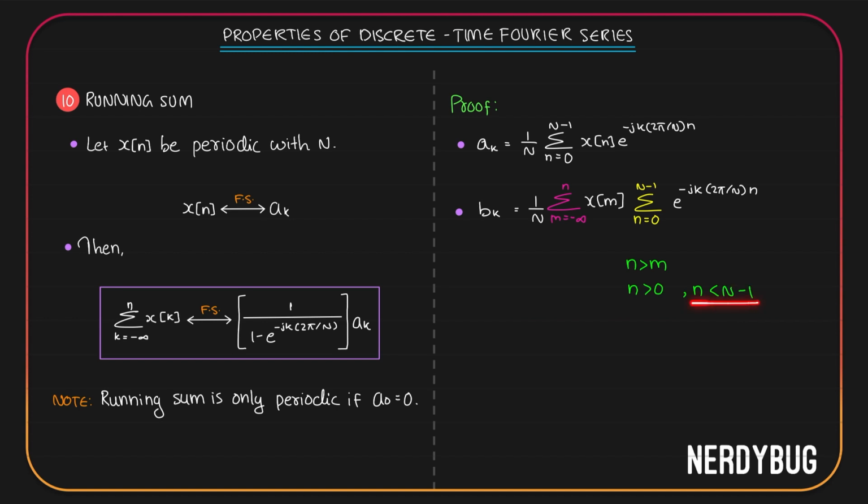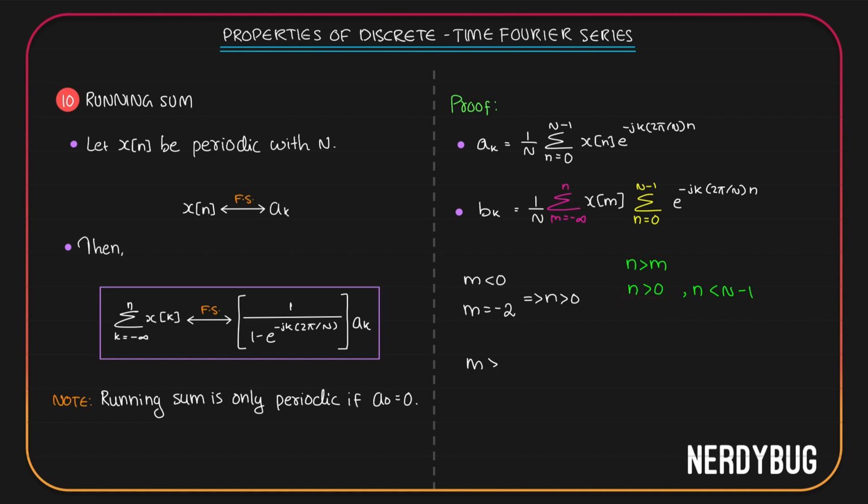About the upper limit, there is no confusion. It has to be less than n minus 1. But about the lower limit, there are two conditions. N should be greater than m, n should be greater than 0. Take the case where m is less than 0. M, for example, is minus 2. In that case, what are the values n can take? N should be greater than m, n should be greater than 0. So we will take n is greater than 0, because if n is greater than 0, it will obviously be greater than minus 2 and it will also satisfy this condition.